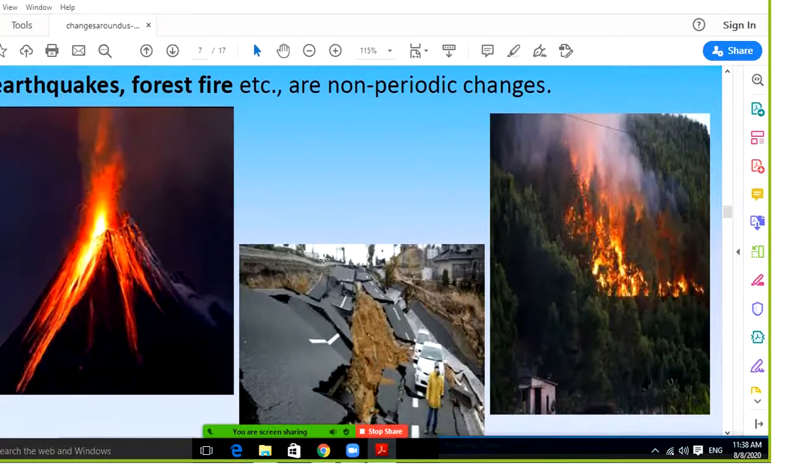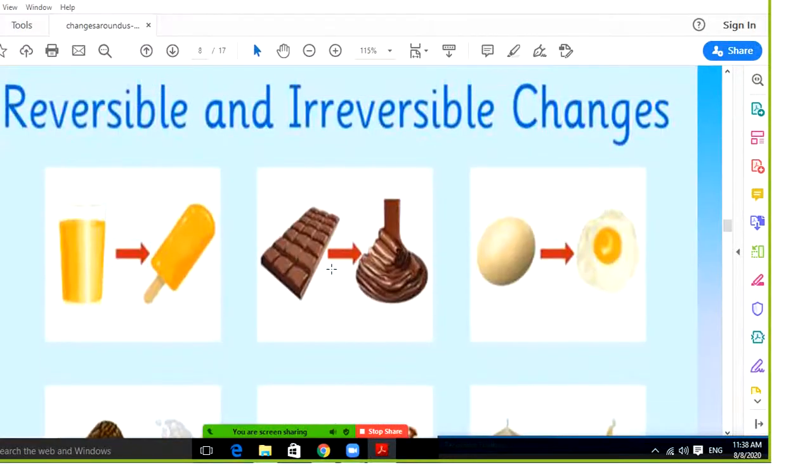And if I am talking about reversible and irreversible changes, here I have already shown you that ice cream gets melted and is converted into liquid form. Your chocolate is melted into liquid form, and this egg, if you drop it on the floor, all the inner part will come out, and that is irreversible.